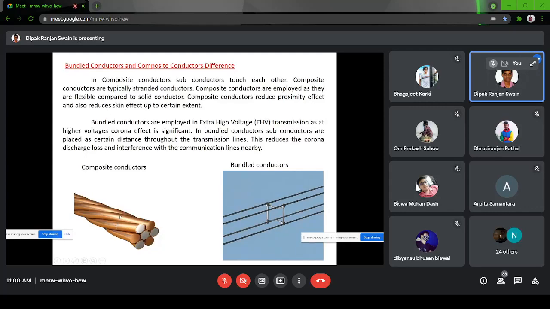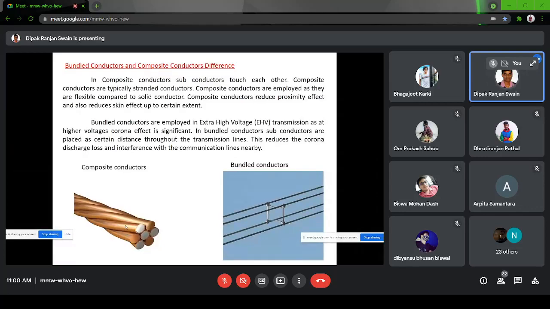I think I have told you about skin effect, and proximity effect I will tell you. Due to skin effect, the current tries to flow through the surface, due to the flux linkage of the cross-sectional area of the conductor. Proximity means if there is flux in a side-by conductor, that also affects the conductor. So there is a non-uniform distribution of flux in the conductor and therefore of the current also.